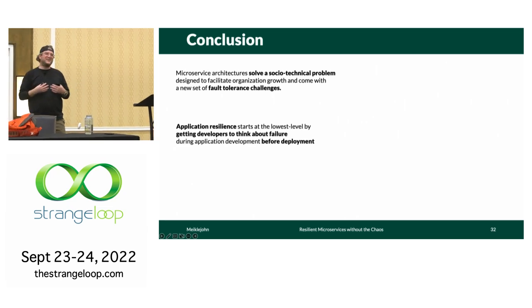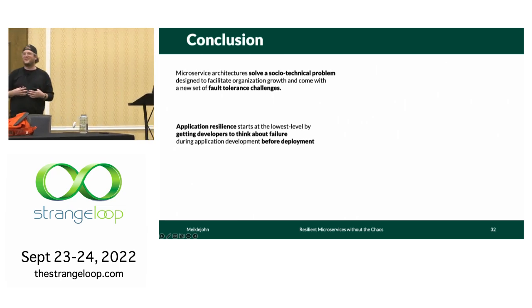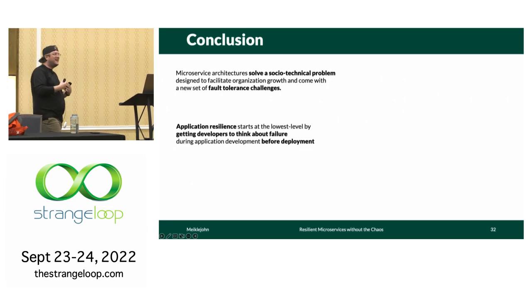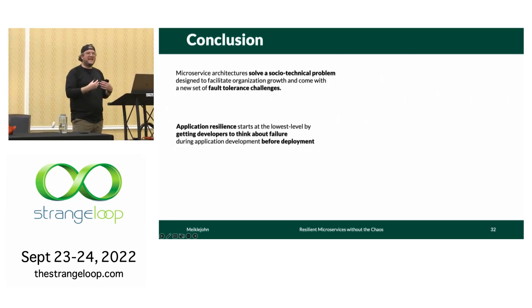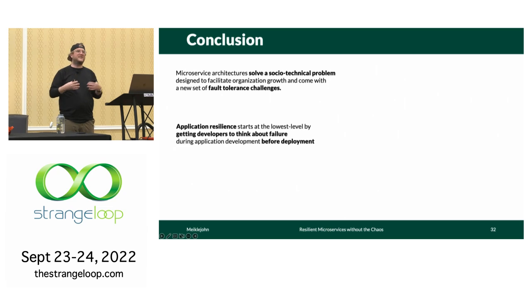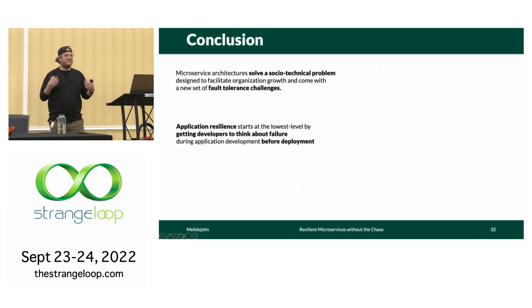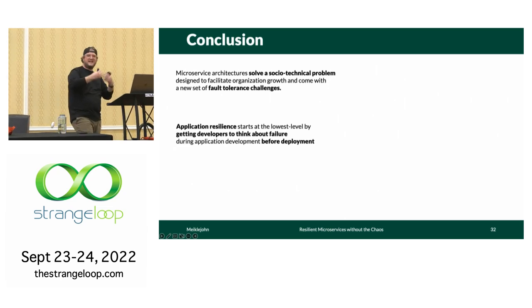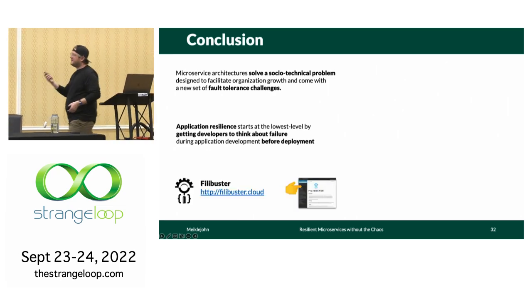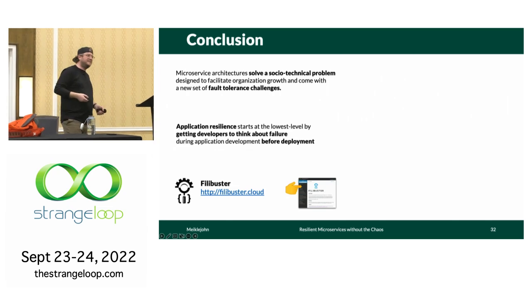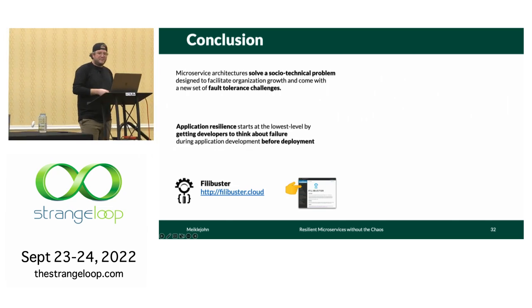You're going to have developers who maybe aren't distributed systems experts or have only worked on distributed systems for a few months. And so the key is to mechanize thinking about failures early in the process to get them writing safer code, and extend that and grow that throughout your organization. And the tool we talked about today, Filibuster, provides a lot of that. This is towards the effort in providing that.